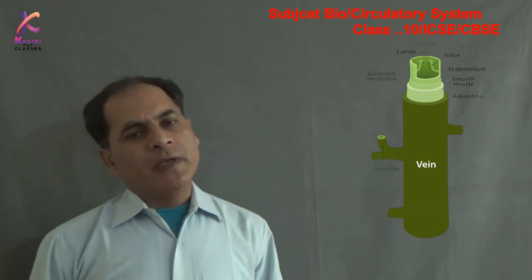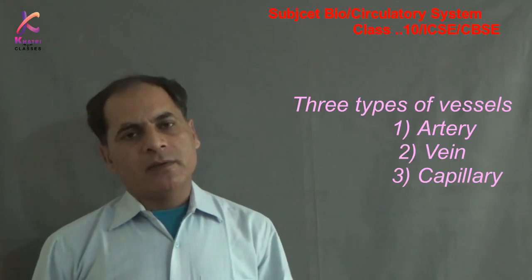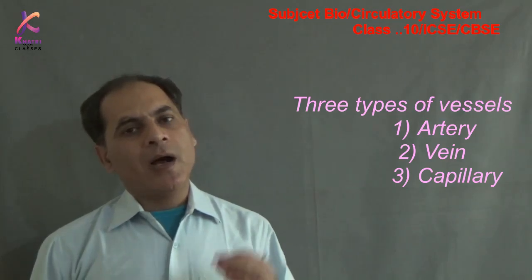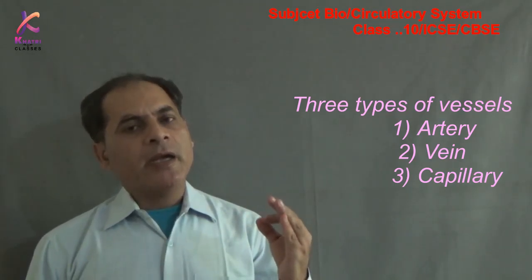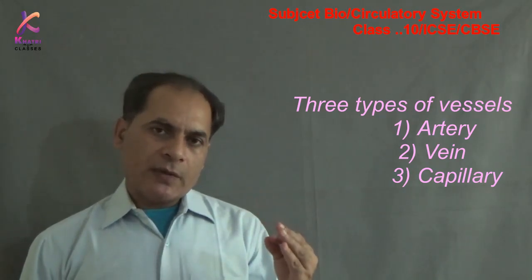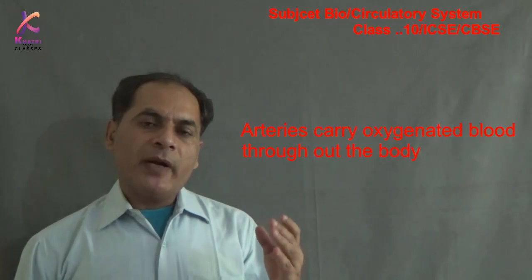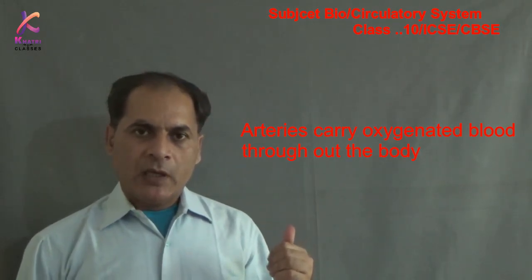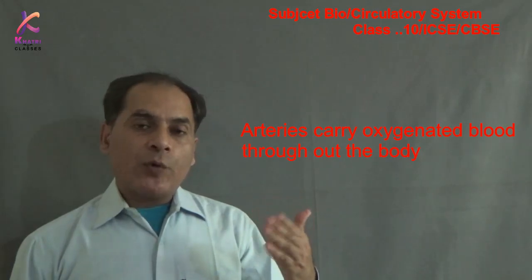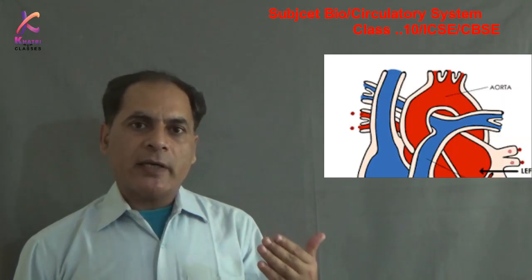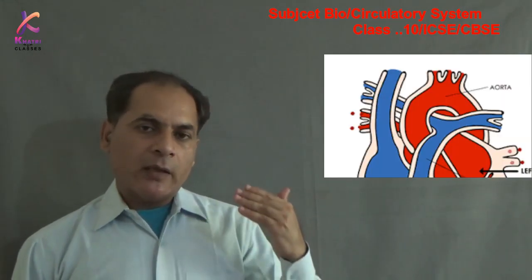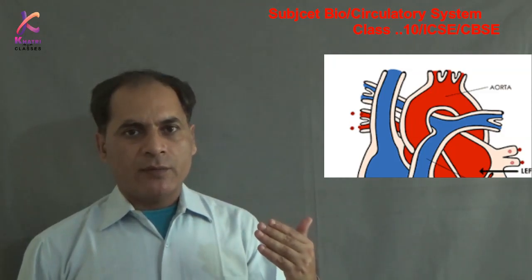So in human blood circulatory system there are three kinds of vessels. These vessels are called arteries, veins and capillaries. So first we will learn about arteries. Arteries are the blood vessels which carry blood away from the heart. Arteries carry pure blood. Pure means oxygenated blood. They bring this oxygenated blood from the heart. And in the body, the largest artery is aorta, which is the very first artery which arises from the heart.